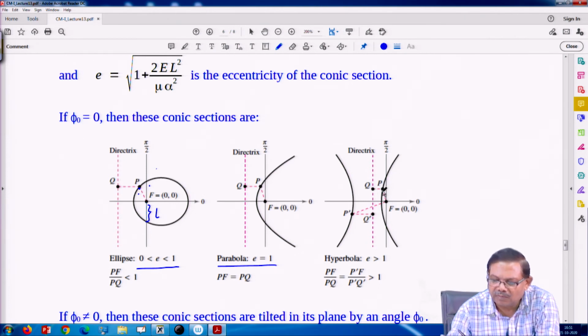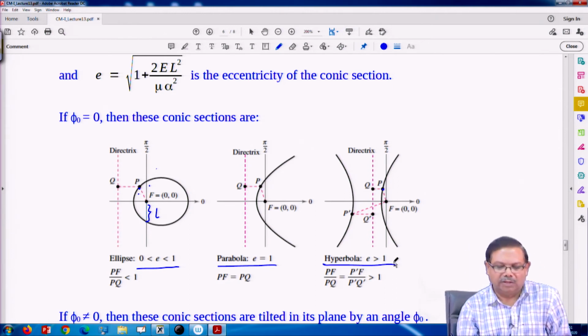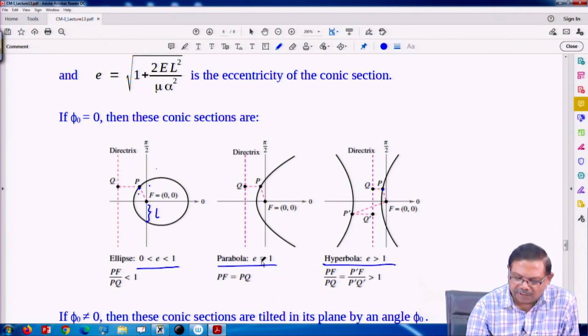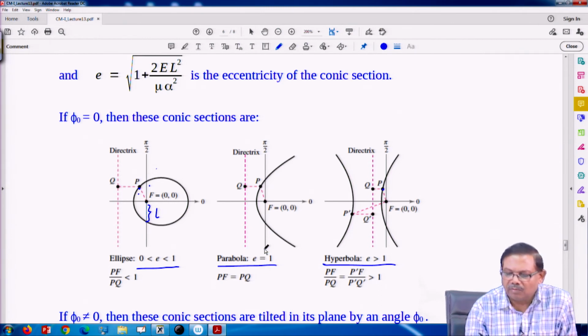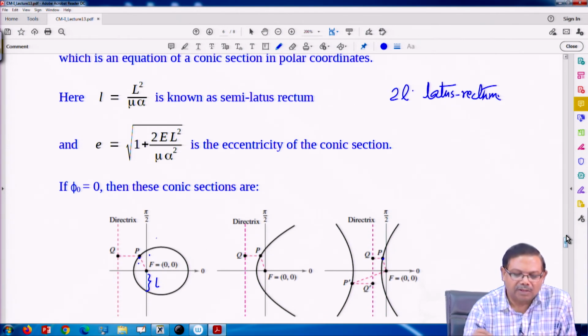Its distance from focus is always more than the particle's shortest distance from the directrix. So, eccentricity for hyperbola is more than 1.